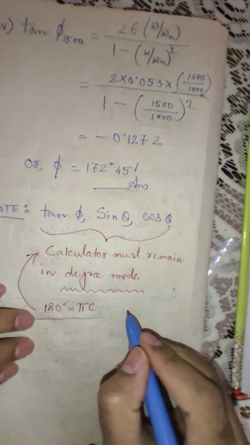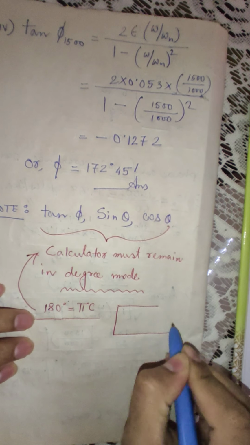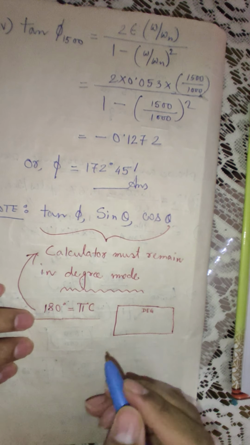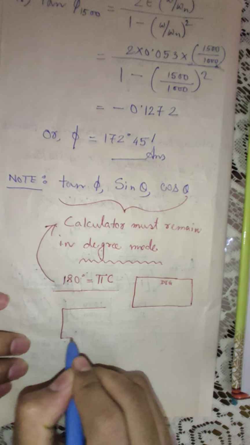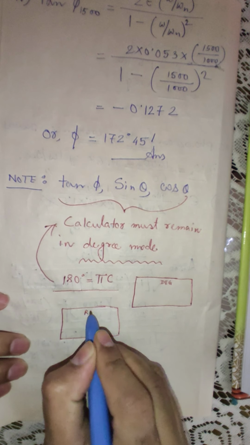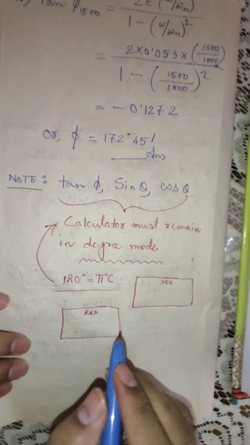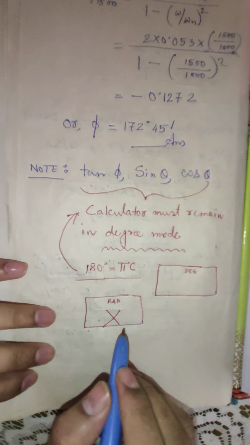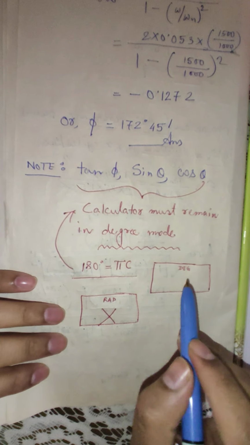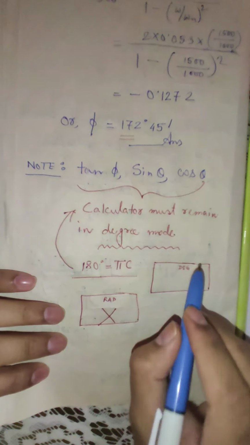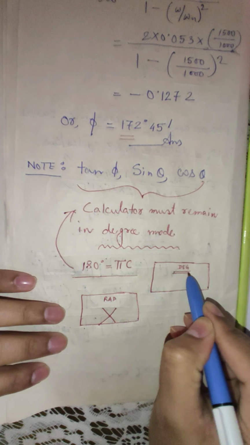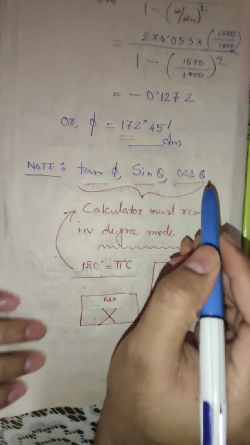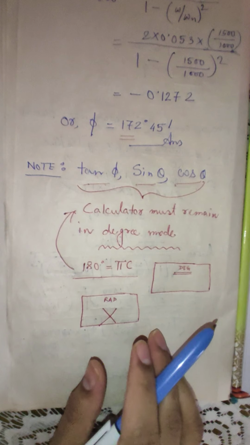So just check above your dial whether degree is written or radian is written in your calculator. Radian mode should not be used, because whatever calculation we do is in terms of degree. So our calculator should always remain in the degree mode to calculate any of this type of trigonometric function. Thank you.